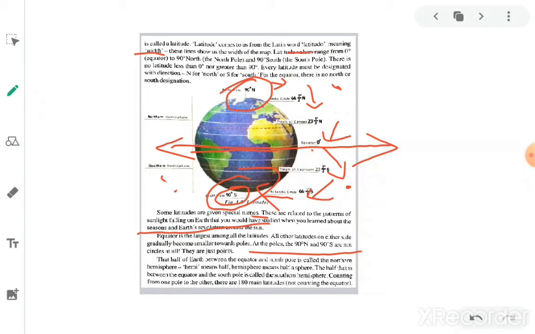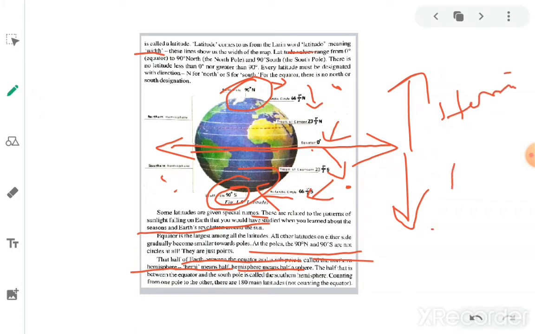The half of the earth between the equator and the North Pole is called the northern hemisphere. From the equator, the north side is called the northern hemisphere, and the south side is called the southern hemisphere. Hemi means half, and hemisphere means half of a sphere. So this is one half and this is the other half. This is the northern area and this is the southern area.